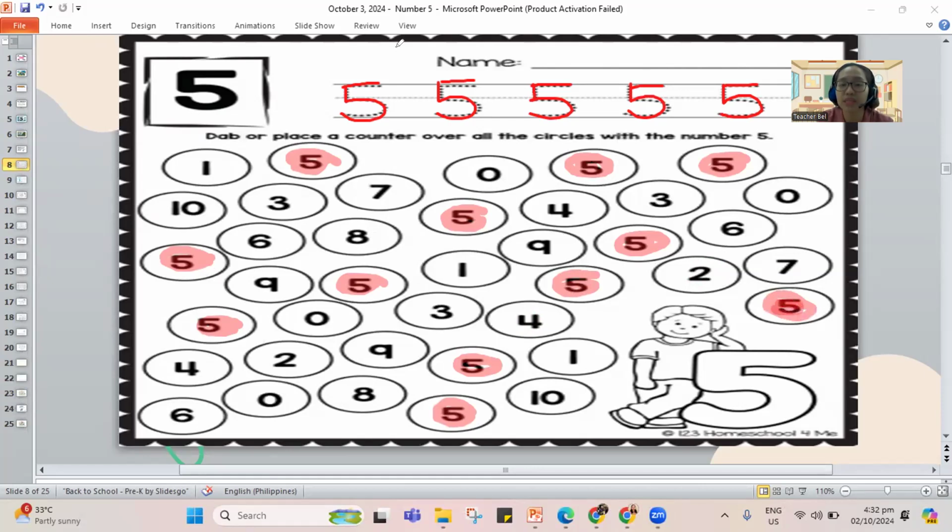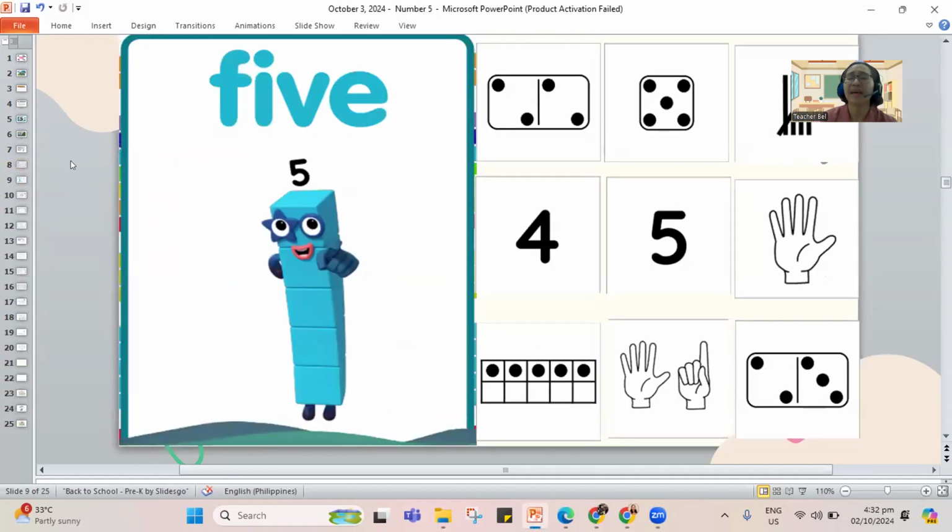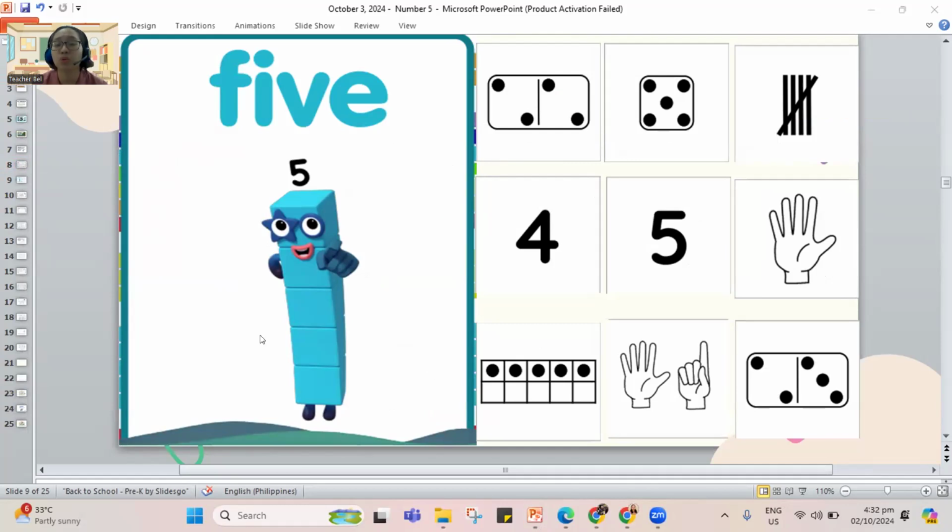So all of these that I colored on the screen are the number 5 because our number friend today is 5. Let's erase this one and let's jump to another part of our class, and that is to find the things that show number 5. I'm going to move my picture on the side here so that we can check for the things that show 5. Let me fix something here, okay?